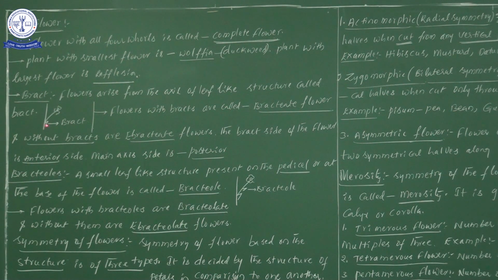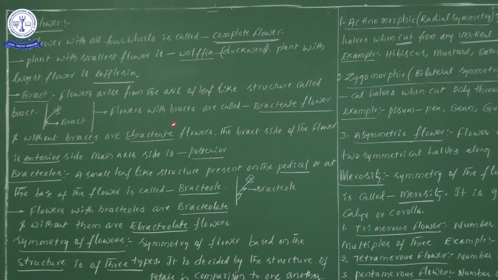Suppose from the axil of this small leaf-like structure a leaf comes, that small leaf-like structure we call a stipule. But here, a small leaf-like structure is there, and from the axil of this one, flower formation takes place. That's why this small leaf-like structure we call a bract. Okay, if you have the capability to understand, try to understand, otherwise leave it.